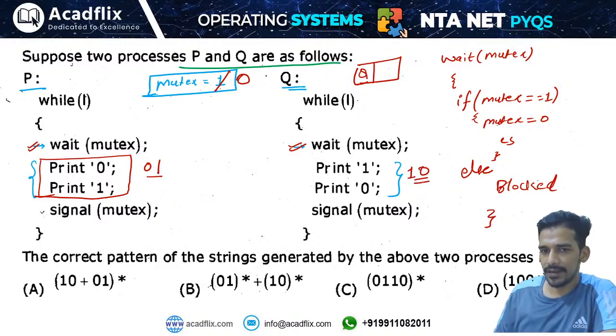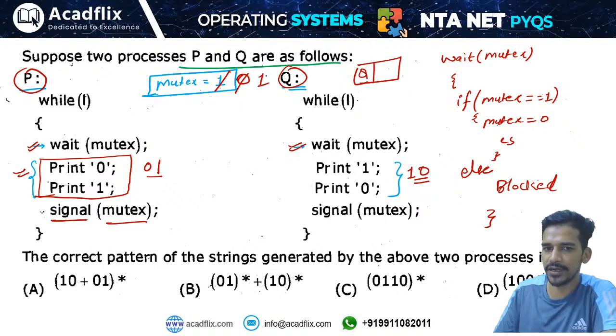Devika is right. Either P can start initially or Q can start initially. And you will see one more thing: P can execute multiple times also. Let us say we want to execute only P, then P will execute, and then it will say signal mutex. That means it will set the value from 0 to 1. Again this process can enter into the critical section.